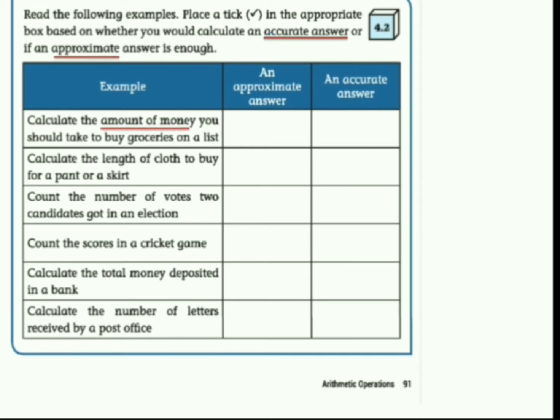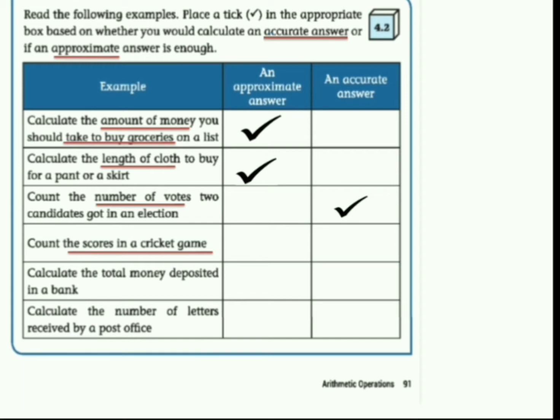That is the first question. So we can't take the accurate amount to the grocery shop, right? So the answer is an approximate answer. Next question, calculate the length of the cloth to buy for a pant or a skirt. So while measuring the cloth, 1 centimeter may exceed or decrease. So it is also an approximate answer. Now the third question, count the number of votes 2 candidates got in an election. So it should be very accurate, then only we can decide which person won the election.